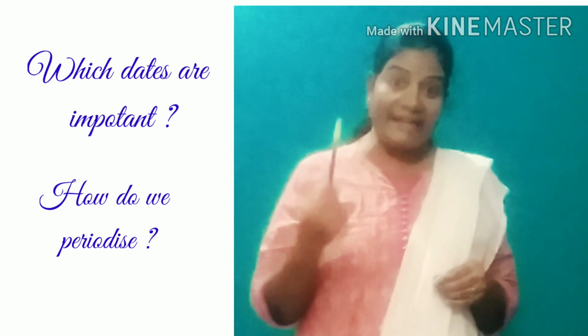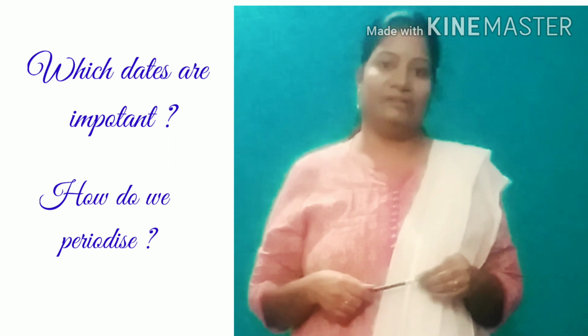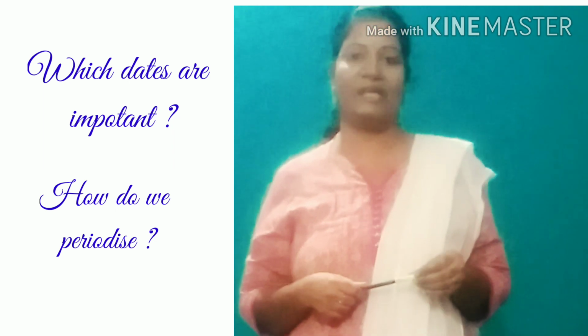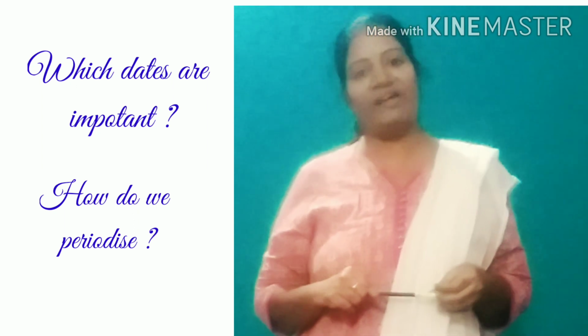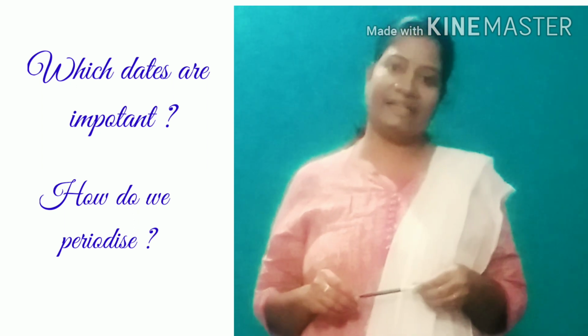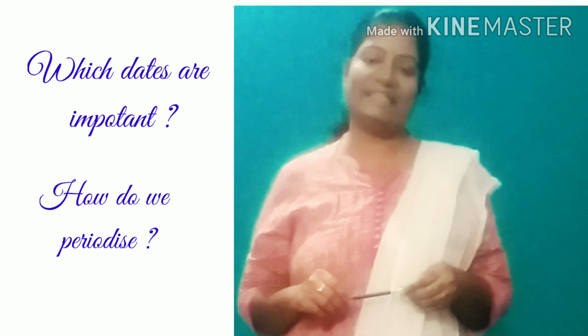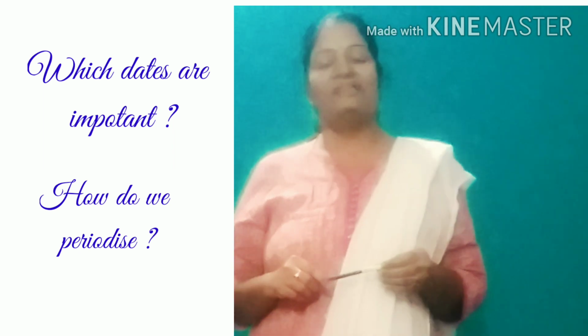Like that we can identify through periodization. In the same way, the Britishers also periodized our Indian history: Hindu, Muslim and Christians. So that is the concept.